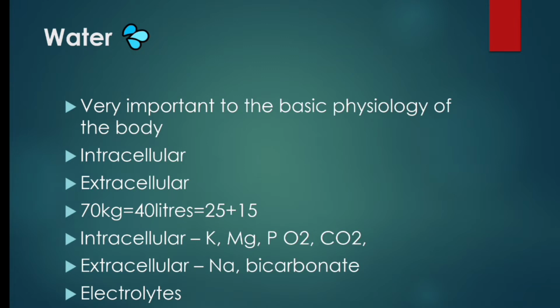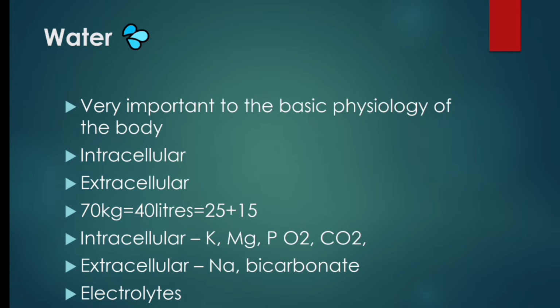The body of a human being of 70 kgs contains about 40 liters of water. Of this, 25 liters is intracellular and 15 liters is extracellular. The intracellular fluid contains large quantities of minerals such as potassium, magnesium and phosphates, and also dissolved oxygen, carbon dioxide and metabolites.